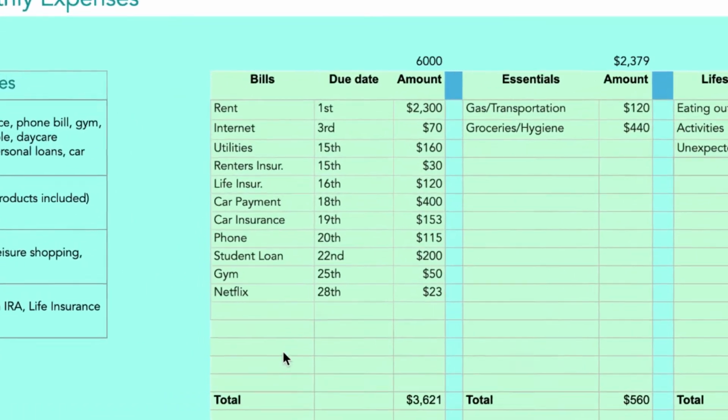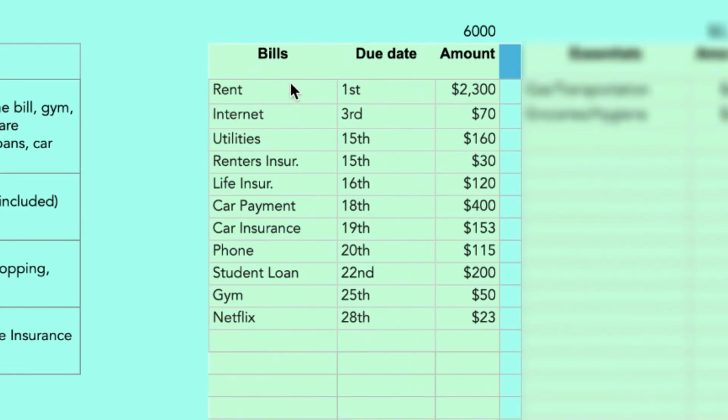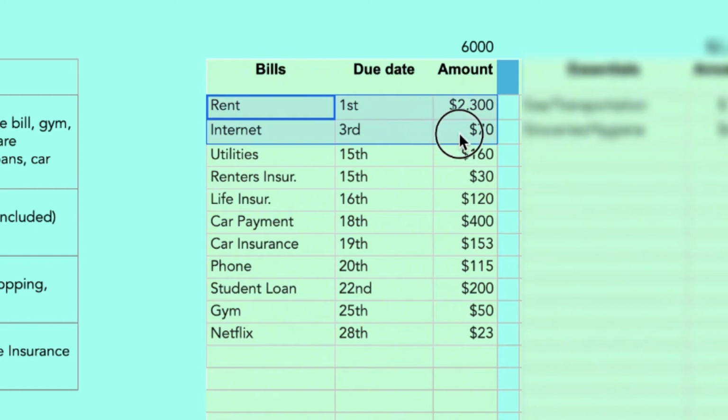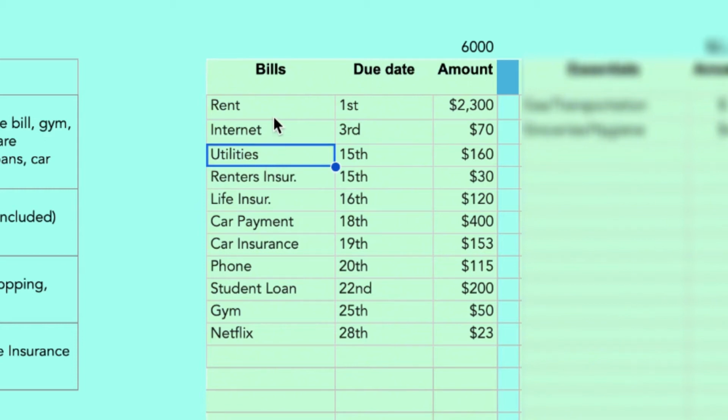Okay, so let's go to the bills, which is the first column here, the first category. So these bills are all in order, and as you can see, we just have 2 bills that have to be paid before the 15th. So that's all the bills we're responsible for with this paycheck. And a cool little hack is you can actually call the utility company or all the companies that you pay your bills to, and you can tell them what day you'd like to pay. A lot of times they'll let you choose a day. They just want to get paid. And sometimes you can even just go on the website and edit it there as well.